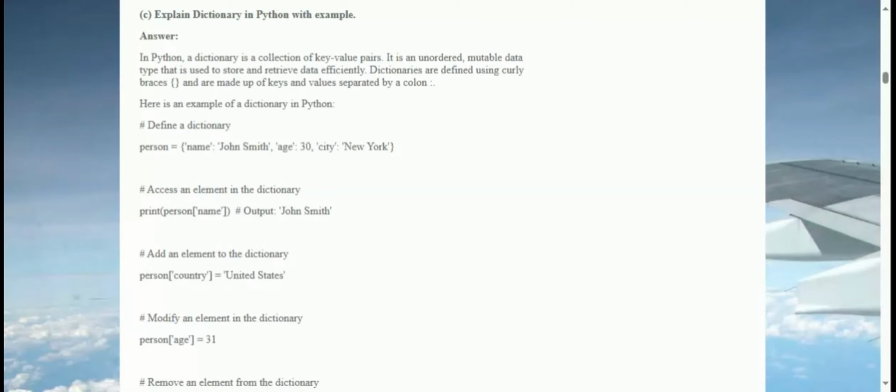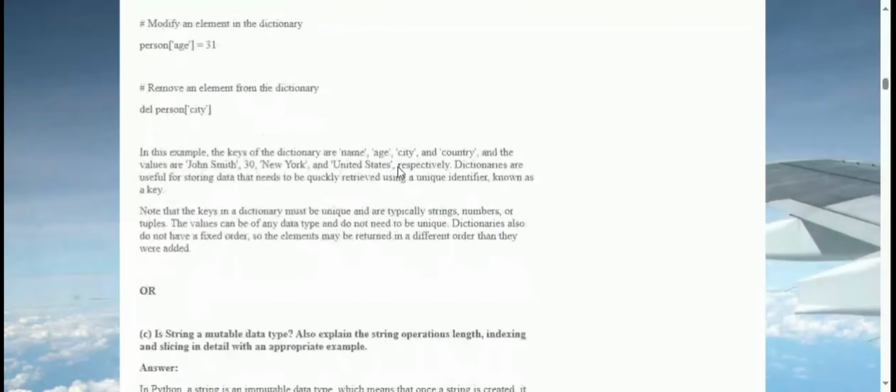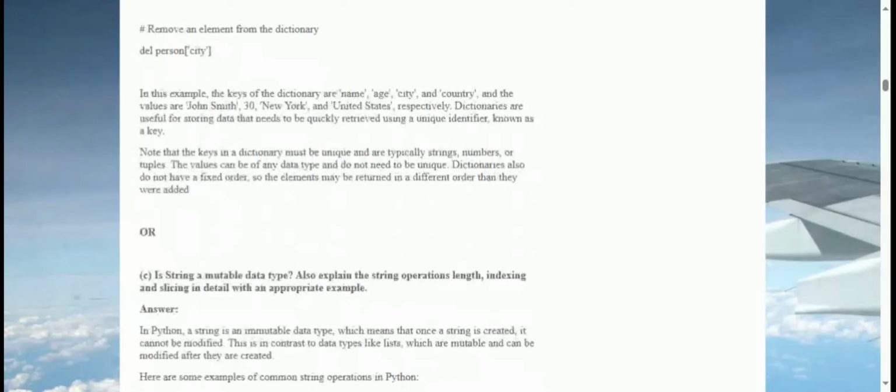del person[city]. In this example, the keys of the dictionary are name, age, city, and country, and the values are John Smith, 30, New York, and United States, respectively. Dictionaries are useful for storing data that needs to be quickly retrieved using a unique identifier, known as a key. Note that the keys in a dictionary must be unique and are typically strings, numbers, or tuples. The values can be of any data type and do not need to be unique. Dictionaries also do not have a fixed order, so the elements may be returned in a different order than they were added.